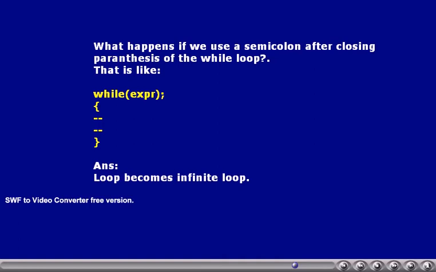If I use a semicolon after the closing parenthesis of the while loop, the compiler assumes that as long as that while condition is true, you wanted to execute that do-nothing statement. Semicolon means simply a do-nothing statement.